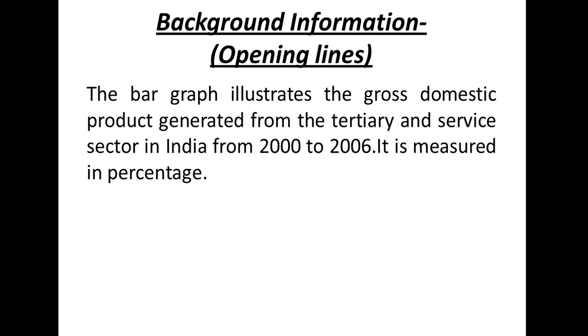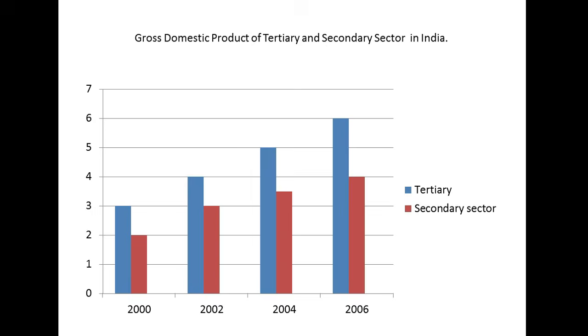Background information refers to the opening lines, which is usually an introduction derived from the given information in the question. The opening lines here are: the bar graph illustrates the gross domestic product generated from the tertiary and service sector in India from 2000 to 2006. It is measured in percentage. Alright. So here when we look at the question and the graph, we can really frame in the opening lines.